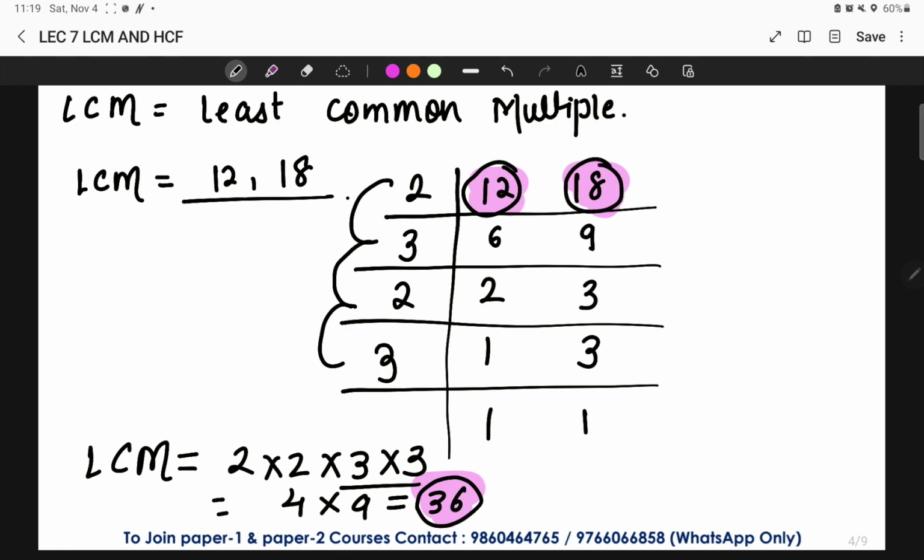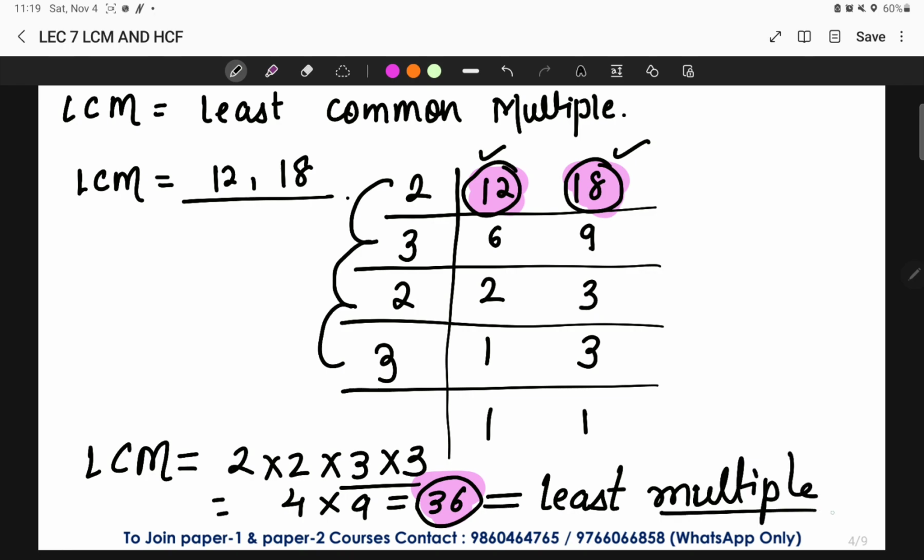Now you must be saying that, ma'am, there are again different numbers that come in the table of 12 as well as 18. Yes, but 36 is the least common multiple. This is the least number, or we can say least multiple that comes in this table, right? Okay, so this is the exact meaning of LCM.